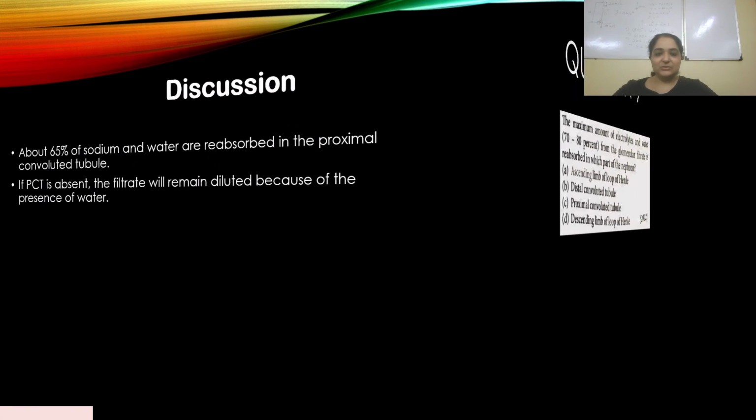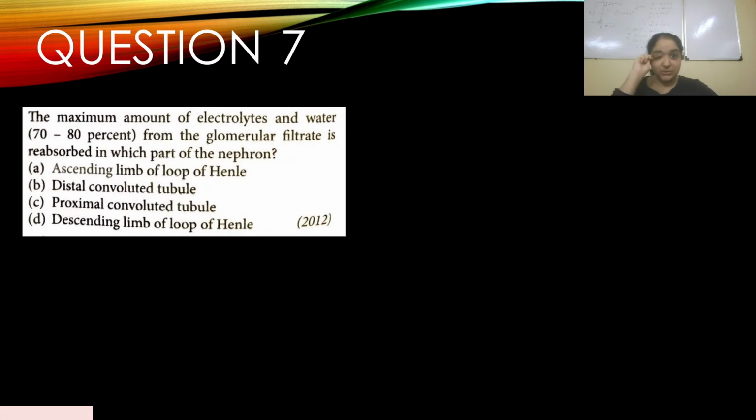Okay, so let's move on to the next question. Question number 7. The maximum amount of electrolytes and water, 70 to 80% they have mentioned here, from the glomerular filtrate is reabsorbed in which part of the nephron? This appeared in 2012. So you have the ascending limb of loop of Henle, DCT, PCT, and descending limb of loop of Henle. For electrolytes and water, 70 to 80%, most of it is happening in PCT.